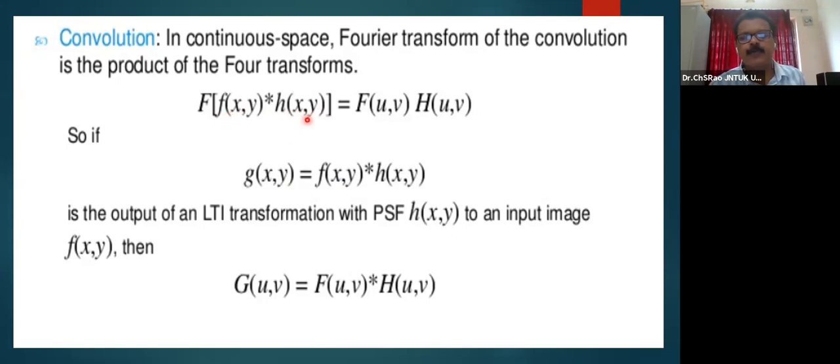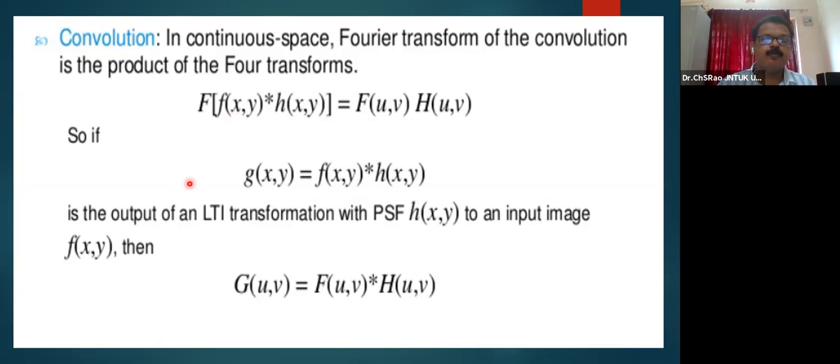I choose a band pass filter if I want to take the mid frequency region of the signal. I choose a particular restoration filter like a median filter as h of xy for restoring my signal f of xy if my signal is corrupted by salt and pepper kind of noise. It all depends on the kind of application which demands us to choose the filter transfer function.